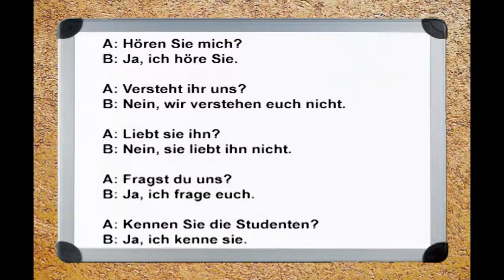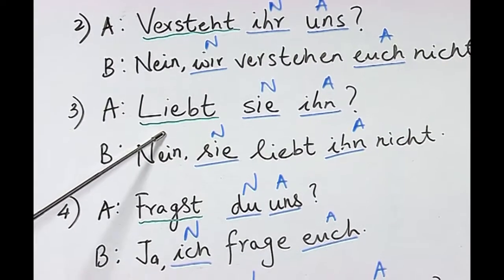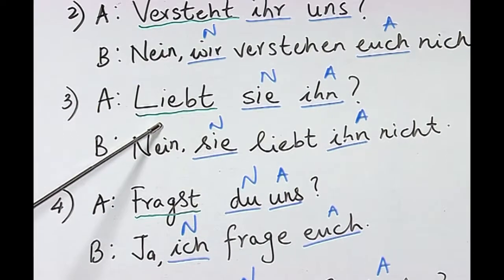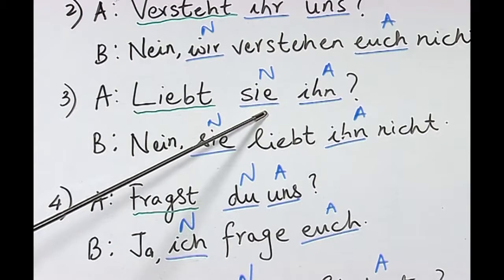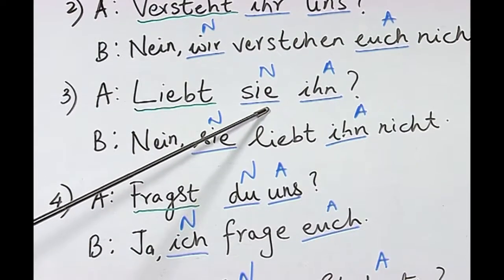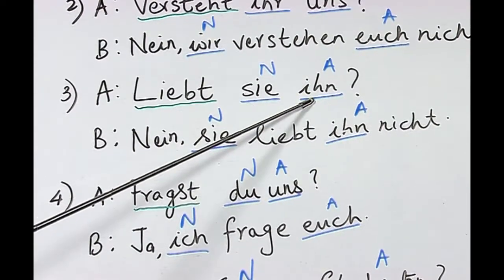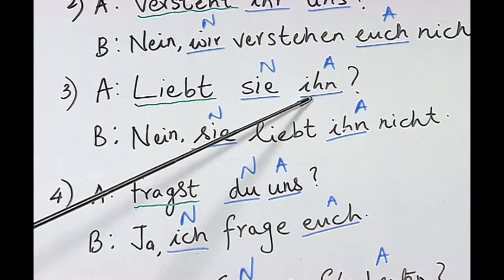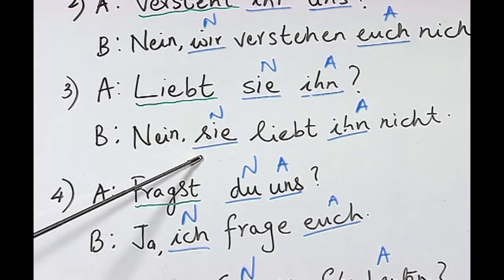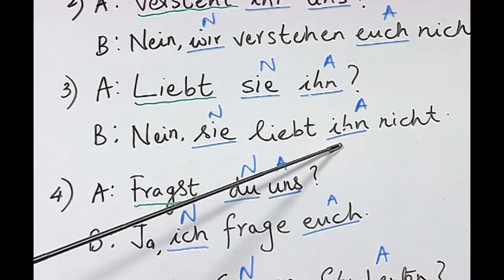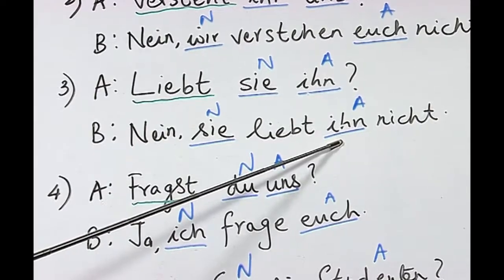If you see the table, euch is the accusative form of the personal pronoun ihr in the second person plural category. Liebt sie ihn? Nein, sie liebt ihn nicht. Now, this verb also would be new to you. Liebt comes from the infinitive verb lieben, which means to love. Now, if you can see here, the sie is the third person feminine pronoun in singular and ihn is the third person masculine pronoun in accusative, and here sie is the nominative pronoun and ihn is the accusative pronoun.